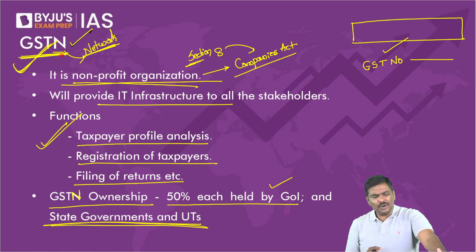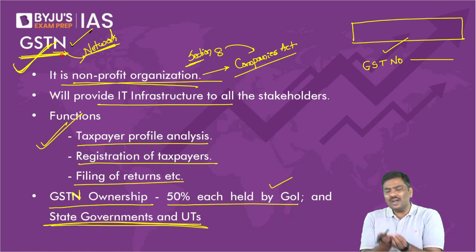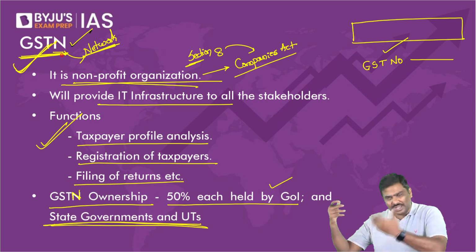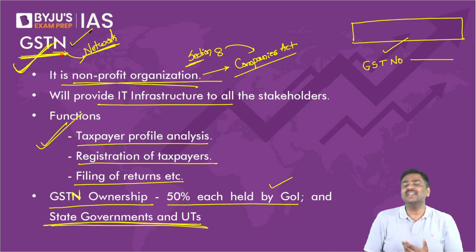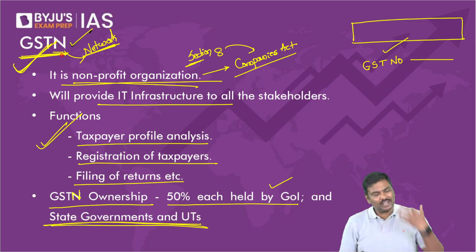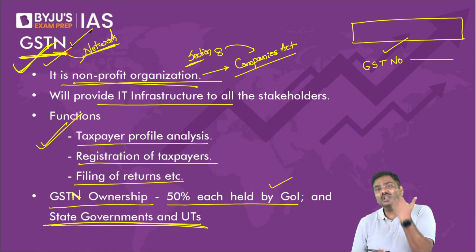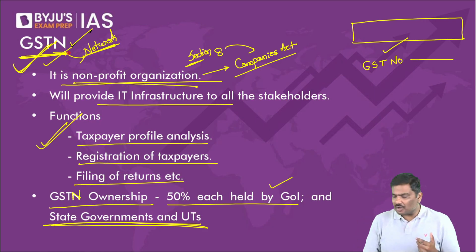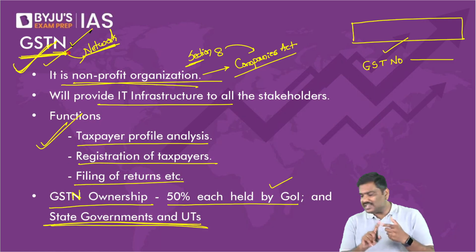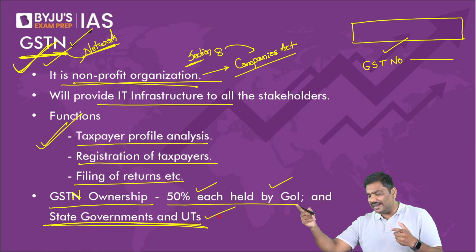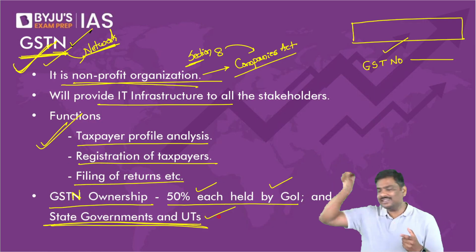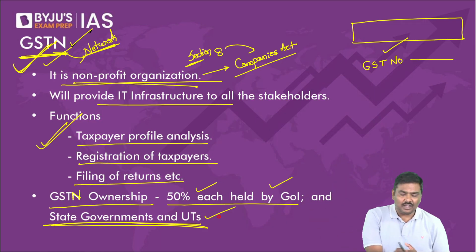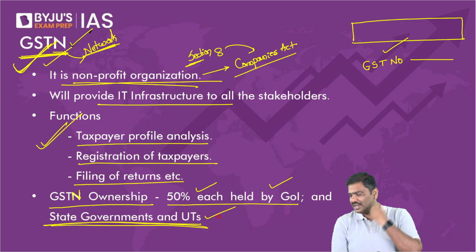First and second point, it is a non-profit organization, meaning what? Whatever revenue they generate, they will not give it to the government, because who is the owner of GST Network? Please tell me, look at the last point. Central government and state government. So whatever revenue GST Network generates, they will not give it back to the government. They will again use it to conduct the business only. That is the meaning of a non-profit organization.